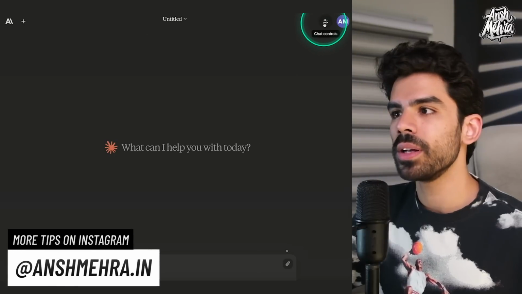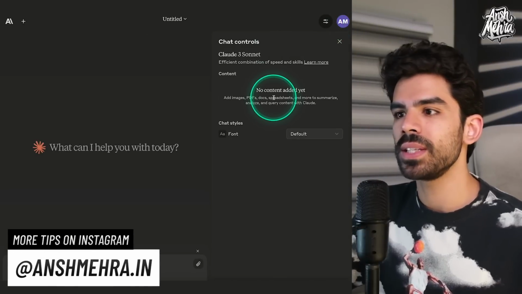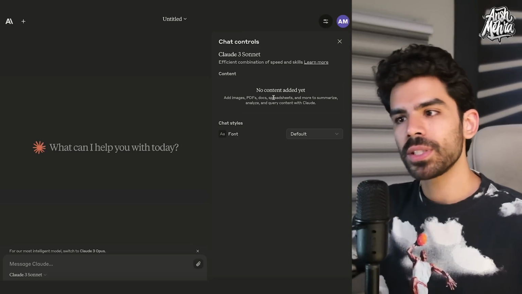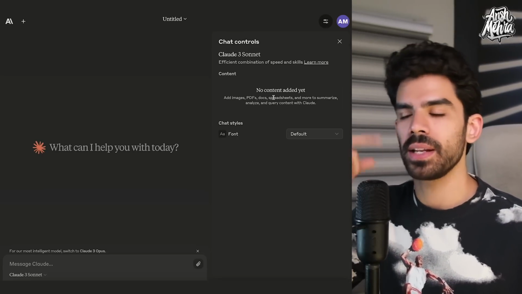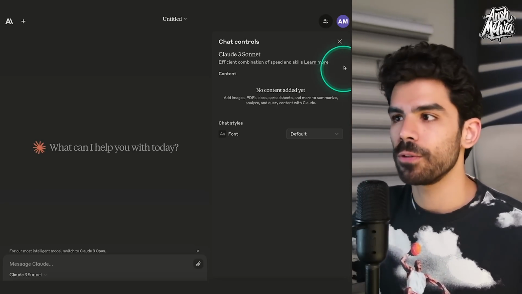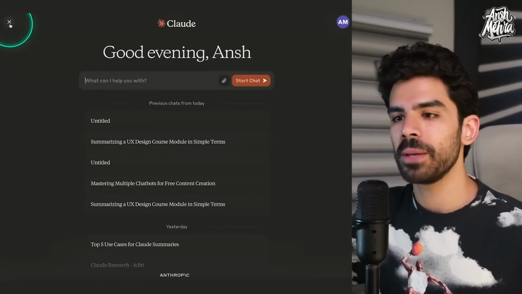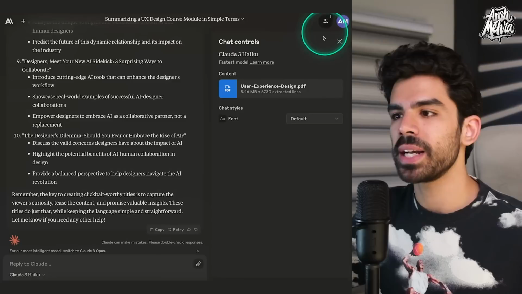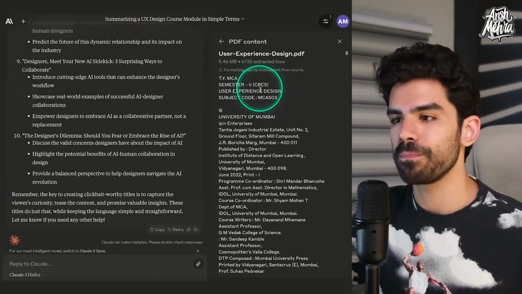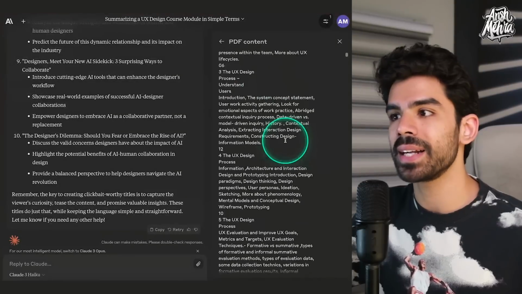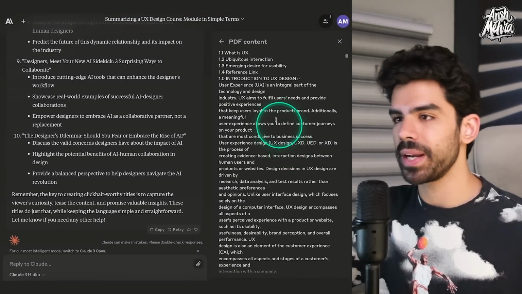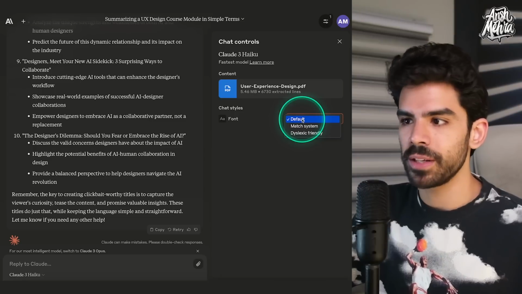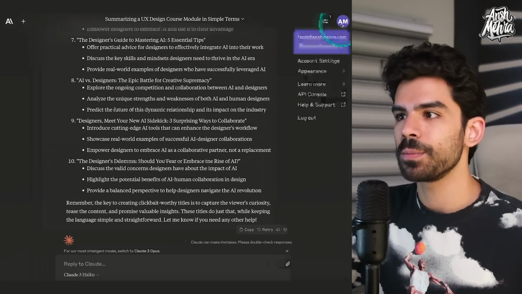On the top right corner, if I click on chat controls, you will see if you've added any images or PDFs or spreadsheets, because once you use a conversation again and again, you should be able to access all of your documents. So if I go back to my menu, and let's say I go to the summarizing thing, when I open chat controls, you can actually see the PDF and then you can also see the extracted content from that PDF. So this is the content that it has read. Here I can also choose between different fonts, and here is my account details.